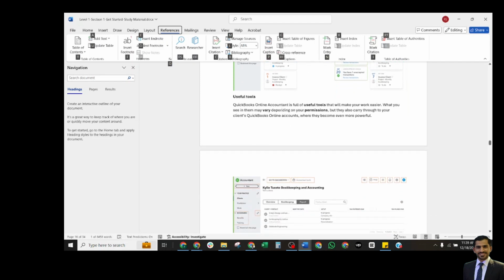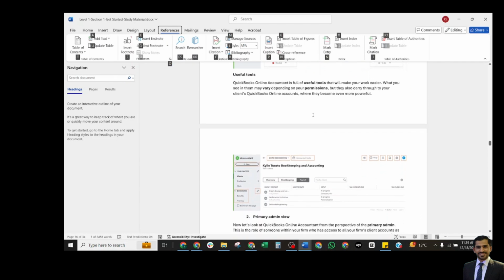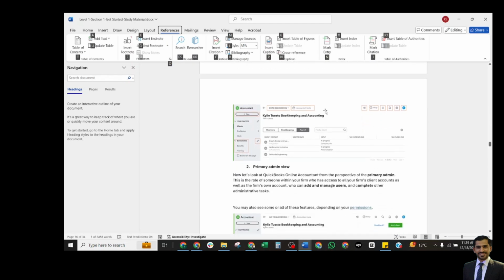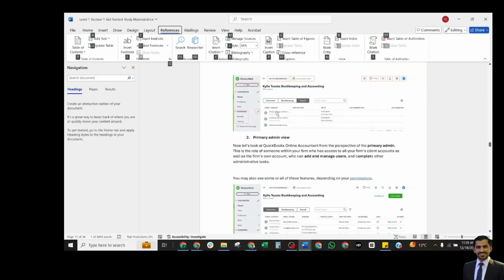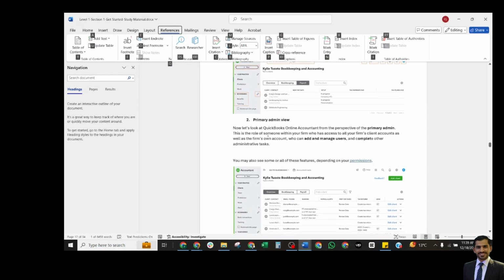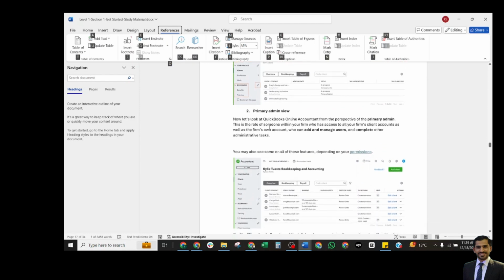Useful tools. QuickBooks Online Accountant is full of useful tools that will make your work easier. What you see in them may vary depending upon the permissions, but they carry through to your clients' QuickBooks Online accounts, where they become even more powerful. Now, primary admin view. We shall see the primary admin view, which is for the owners of the firm.